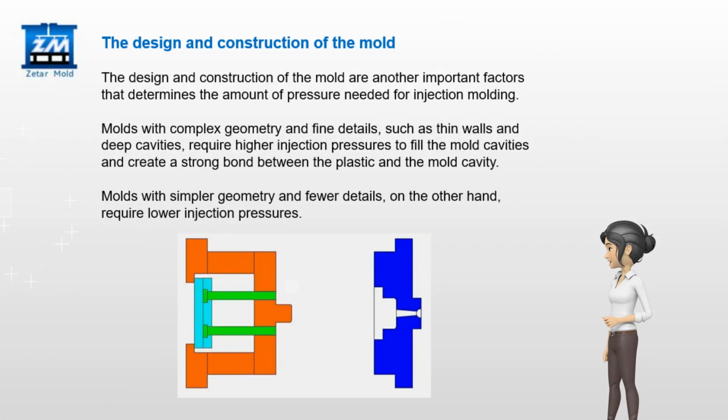The design and construction of the mold. The design and construction of the mold are other important factors that determine the amount of pressure needed for injection molding. Molds with complex geometry and fine details, such as thin walls and deep cavities, require higher injection pressures to fill the mold cavities and create a strong bond between the plastic and the mold cavity. Molds with simpler geometry and fewer details, on the other hand, require lower injection pressures.